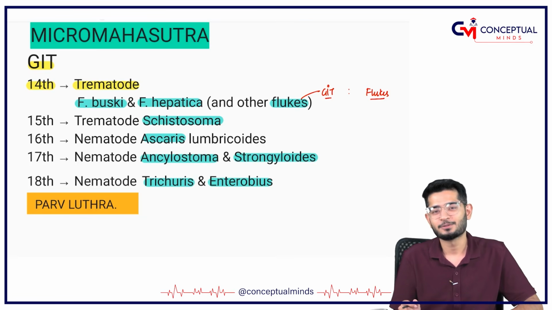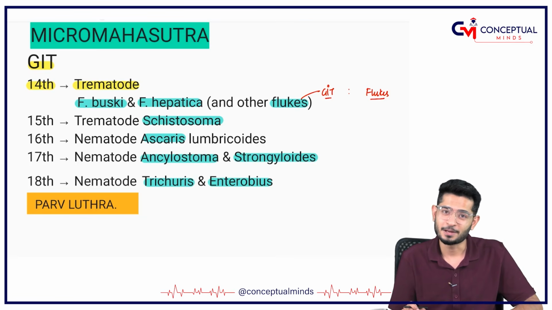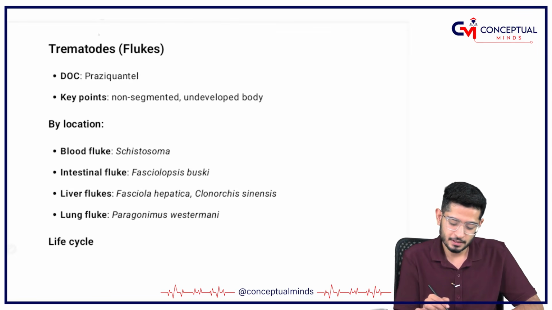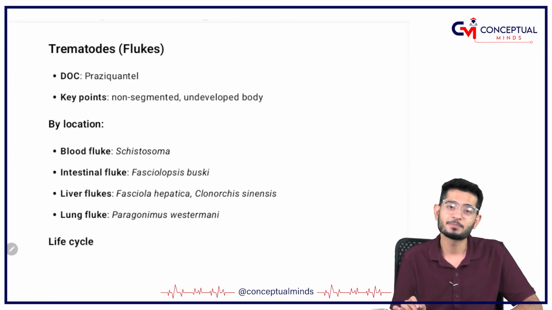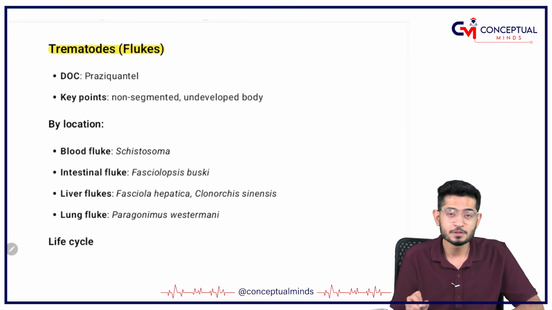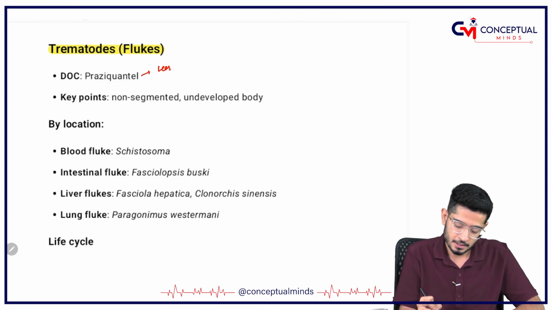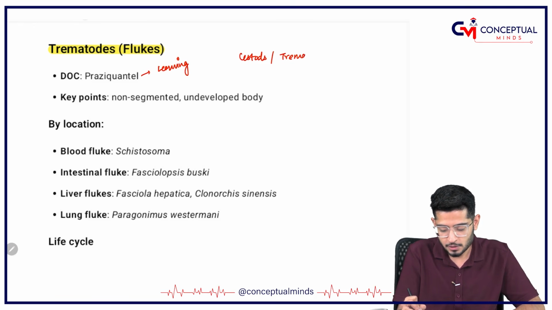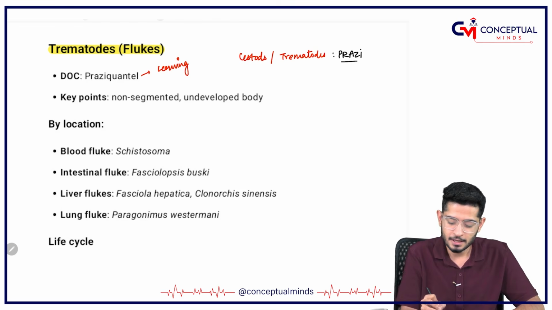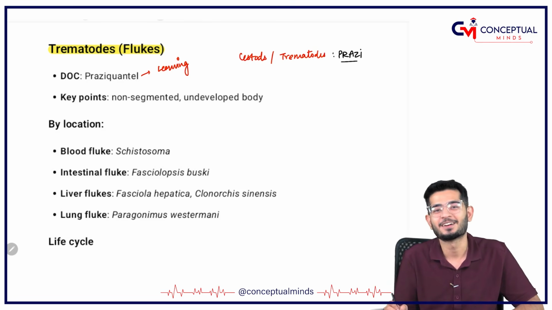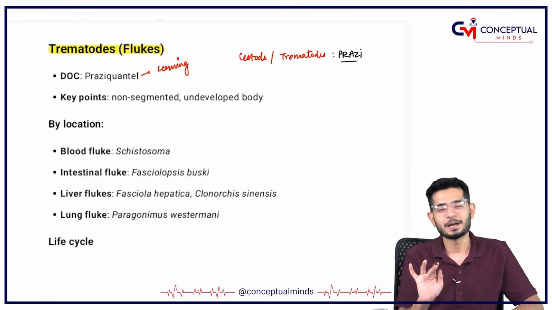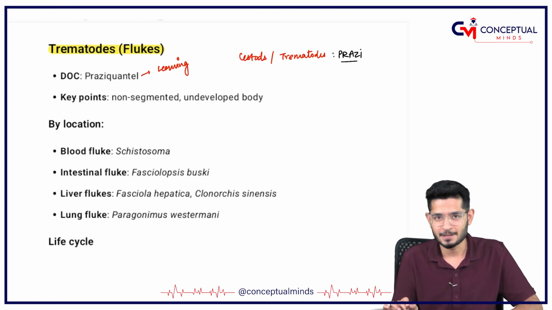Welcoming you again, myself Dr. and we are starting the GIT infections, particularly the parasites now. So as I told you, we are focusing on trematodes. So please remember that trematodes are also called flukes. The major point which you have to keep in mind, this is just for your learning, is that the drug of choice for either the cestodes or even the trematodes is going to be mostly praziquantel. Rest obviously our dear pharmacology faculty will teach you in detail. But for my microbiology thing, just remember mostly praziquantel is something which you give.